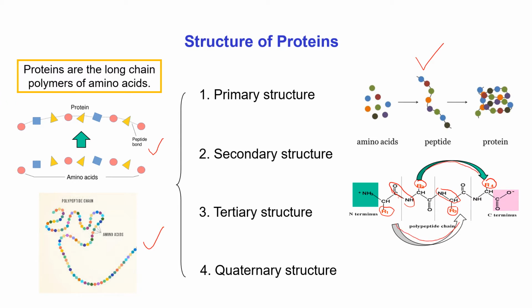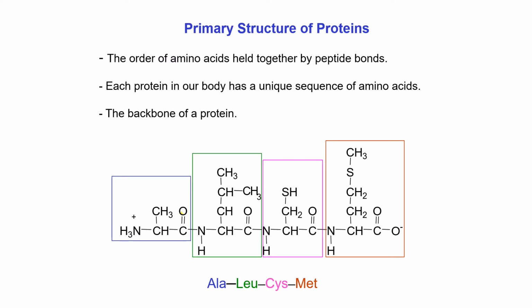The interacting amino acids come close to each other. That's why the protein chain, the polypeptide chain, cannot exist as a linear chain in our system. It is folded into a peculiar three-dimensional shape. We'll discuss the structure of protein under four classes: primary structure, secondary structure, tertiary structure and quaternary structure. Now I shall tell what the primary structure of protein is.